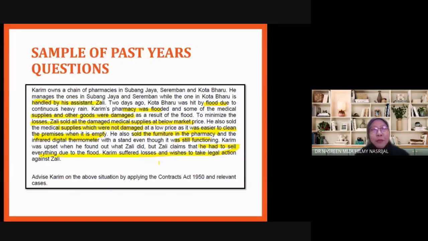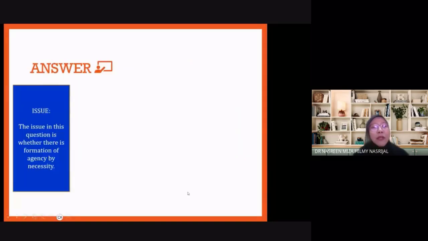Now, he said that he had to sell everything due to the flood, but in order for him to become an agent by necessity, there are 4 conditions that must be fulfilled. So it's your task to see whether or not the 4 conditions are fulfilled. This is how you should answer the question.